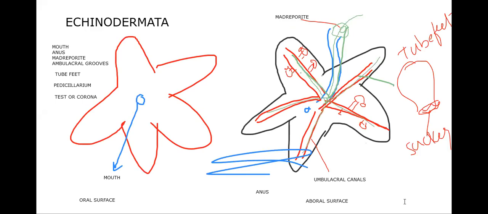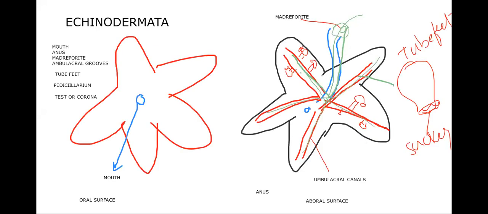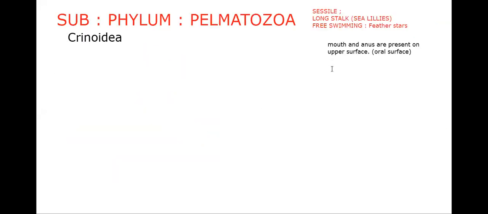Okay, so in that way you have to remember. Everywhere I will say where the mouth is present, where the anus is present, in every class. Then the madreporite. I just showed the madreporite to you. See once again. Madreporite is absent here. In the case of the subphylum Pelmatozoa, madreporite is absent.